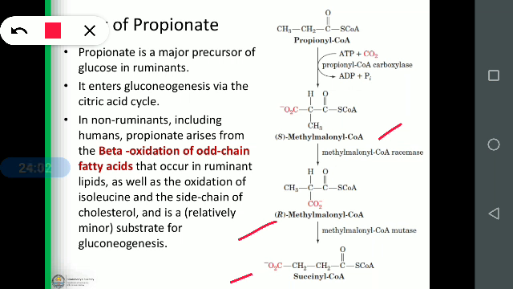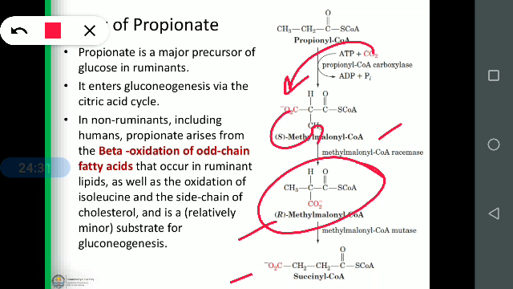So first propionyl CoA will convert into S-methylmalonyl CoA by means of propionyl CoA carboxylase, the enzyme which will attach a carbon group in the form of carbon dioxide. It gives S-methylmalonyl CoA, and again it will convert into the racemase structure, the R structure. S is converted into the R structure. The carbon dioxide group is shifting position, and R-methylmalonyl CoA will convert into succinyl CoA by means of the enzyme methylmalonyl CoA mutase, by changing the carbon structure. Mutase.